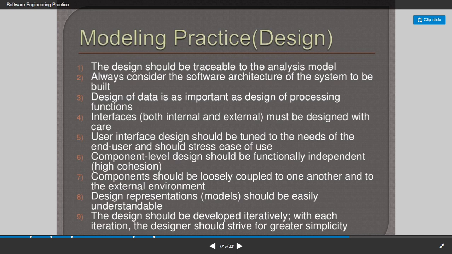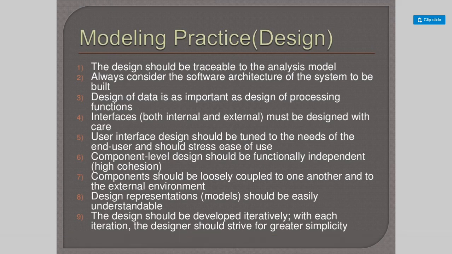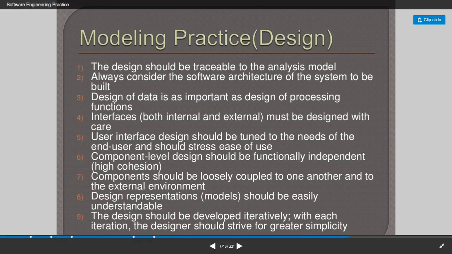And component level design should be functionally independent, with high cohesion. So here we have the concept of cohesion and coupling. When you design a component, each component should have a well defined function. The functions will be relatively dependent on each other, so that we can define the module, that is high cohesion. Components should be loosely coupled to one another and to the external environment. Between the modules is called coupling, and inside the module is called cohesion.